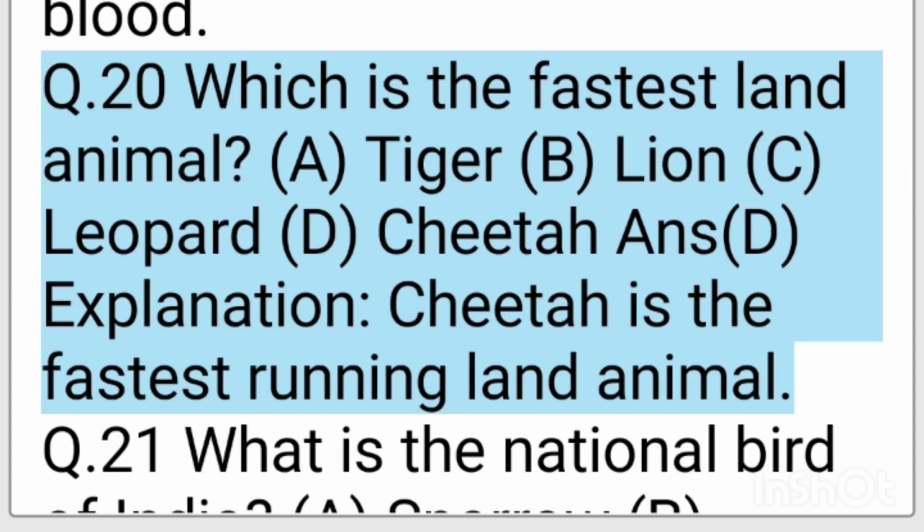Q20. Which is the fastest land animal? A. Tiger. B. Lion. C. Leopard. D. Cheetah. Ans. D. Explanation. Cheetah is the fastest running land animal.